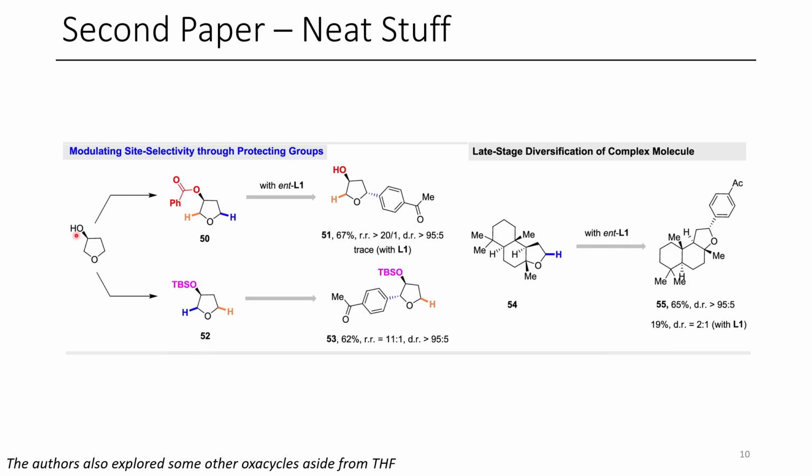Now, in terms of neat stuff, one of the cool things that they figured out they could do is with different protecting groups on the alcohol of this hydroxytetrahydrofuran, they could get different regioselectivity using their reaction conditions. So when they had a benzoyl group on the hydroxy, they were able to get the blue hydrogen to react, forming product 51. However, if they had a TBS-protected alcohol, such as in the case of 52, they were able to selectively activate that blue hydrogen so that they get functionalization at that position.